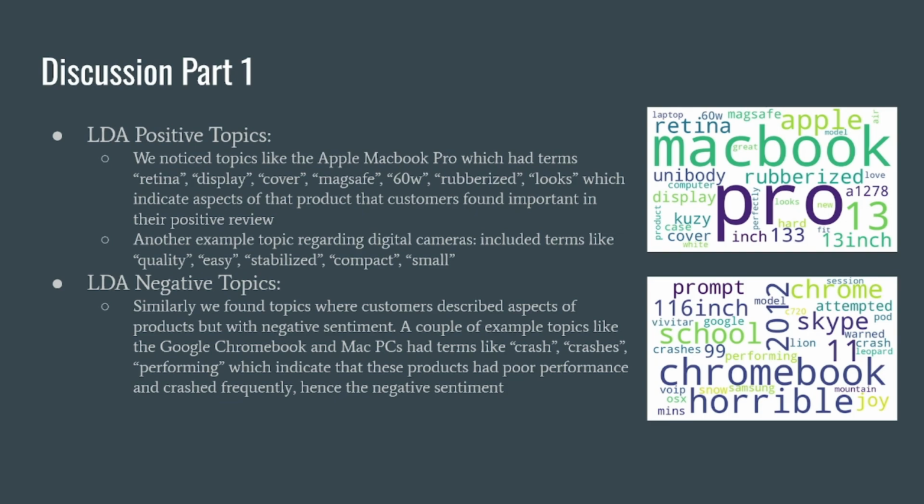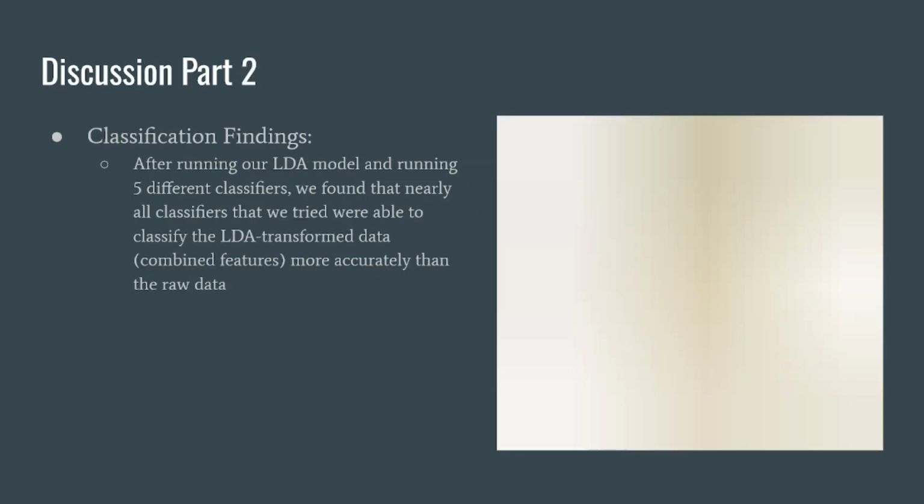In both the positive and the negative topics that we found from LDA, we were able to find certain terms like Retina, display, or MagSafe in the positive topics, and that shows that customers are very particular about what they really liked. In a like fashion, with the negative topics, I would see terms like crash or crashes and other products with similar terms to show the aspects that the customers didn't like.